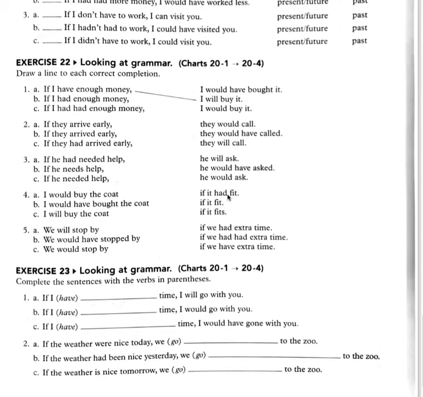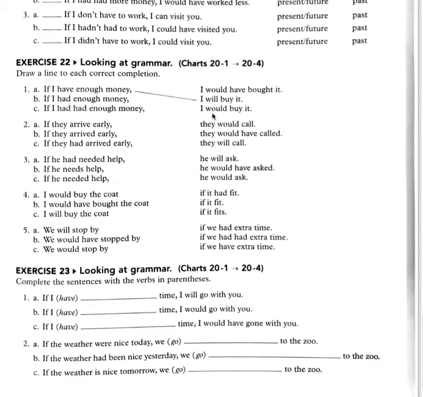Look at exercise 22. Draw a line to each correct completion. If I have enough money, I will buy it. B. If I had enough money, I would buy it, because the if clause is in the simple past.